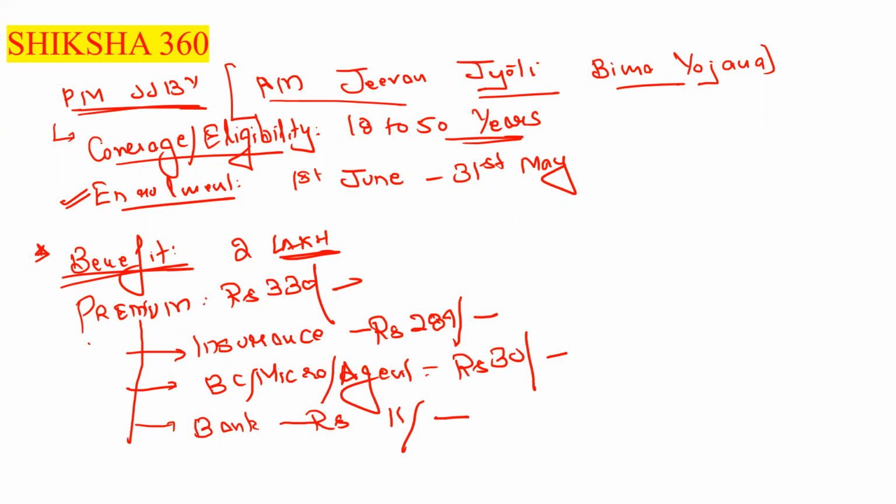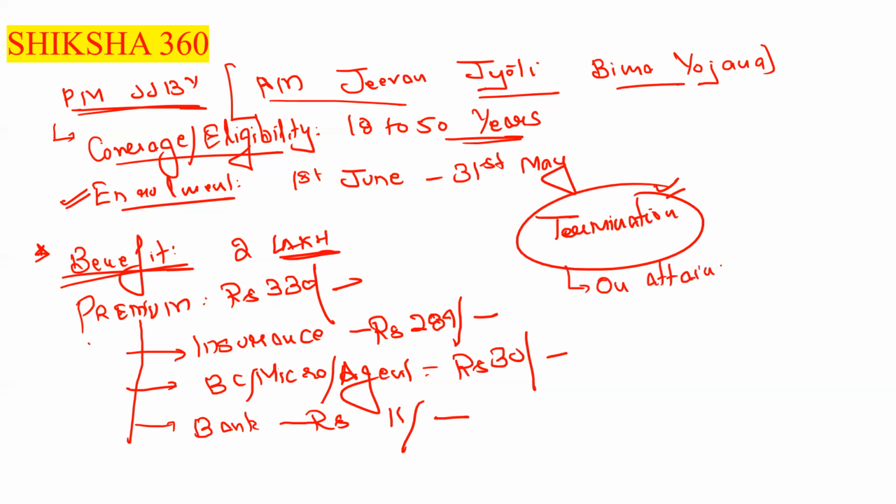And when does this insurance scheme terminate? Termination of insurance is on attaining the age of 55 years.